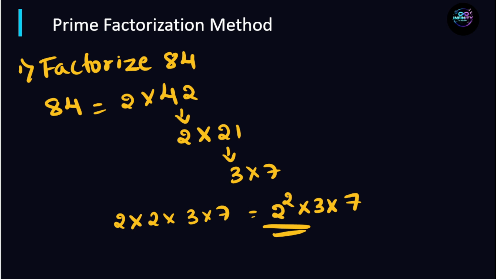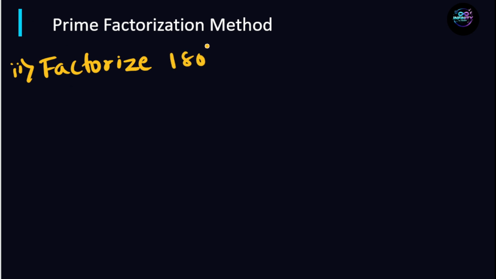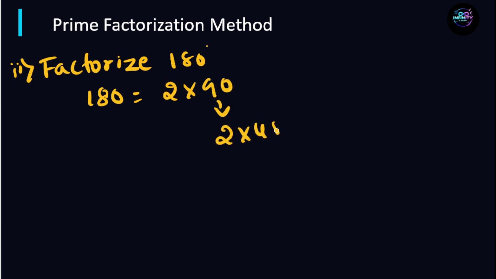Let's take one more example. Factorize 180. So 180 can be written as 2 into 90. Again 90 can be written as 2 into 45. Again 45 can be written as 3 into 15. 15 can be written as 3 into 5.